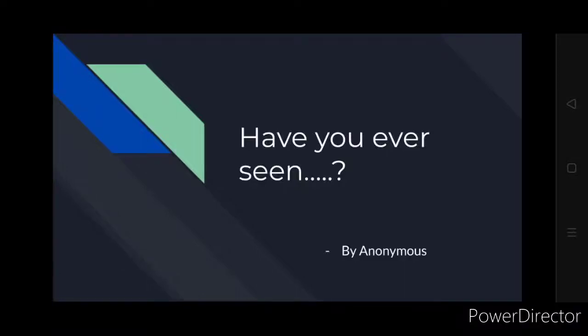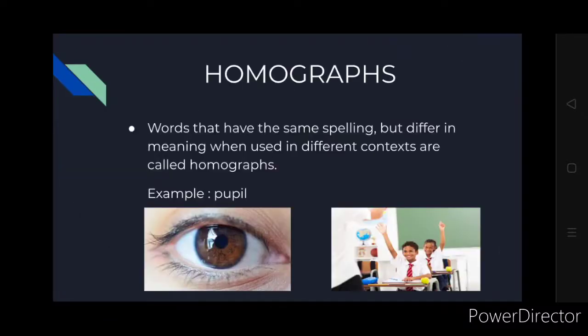Hello students. So today we are going to study a poem named Have You Ever Seen? As the name itself is asking a question, have you ever seen? I'm sure you won't have seen whatever the poem is asking. But before going to the poem, let's learn something new, and that is homographs.